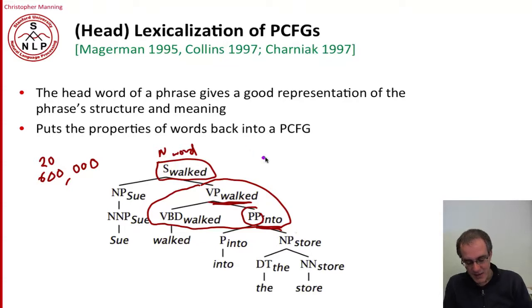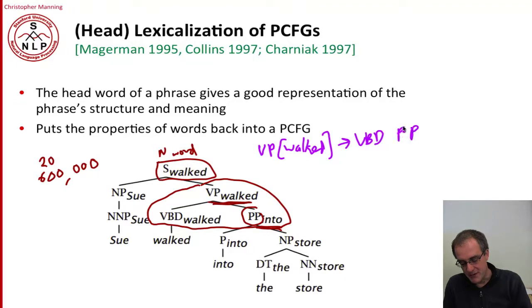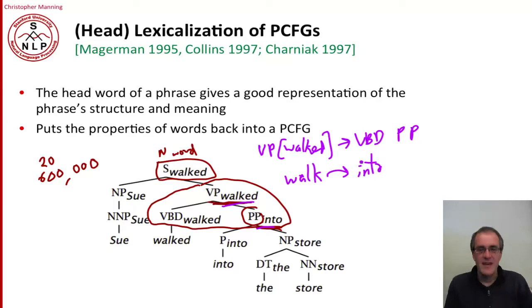We'll be capturing both that a VP walk is likely to take a PP after it, and we'll be capturing the relationship between the heads here. So we'll be capturing the relationship that it is reasonable to have someone walk into something. And so we have a lot of much richer probabilistic conditioning being captured by our grammar.